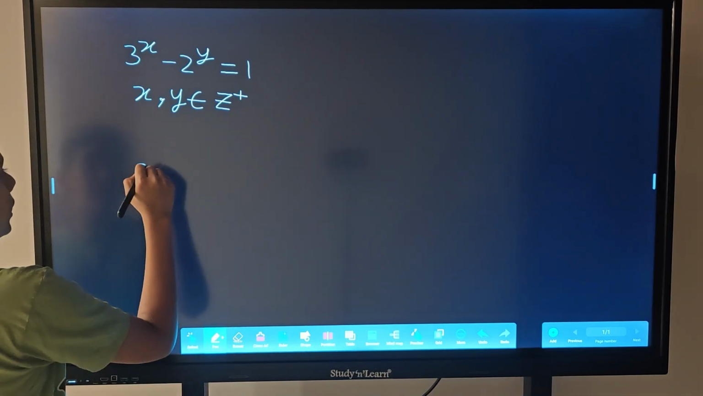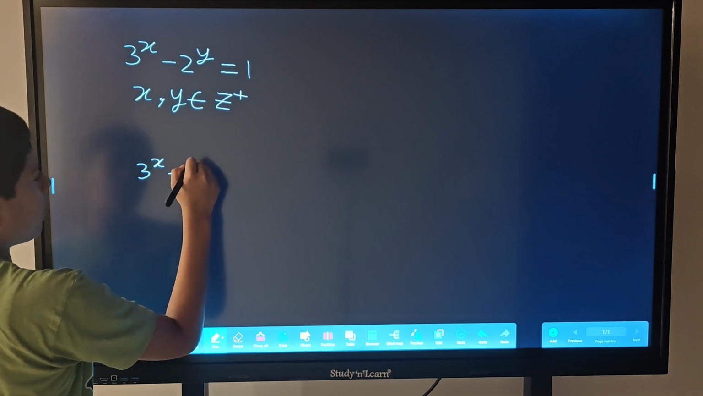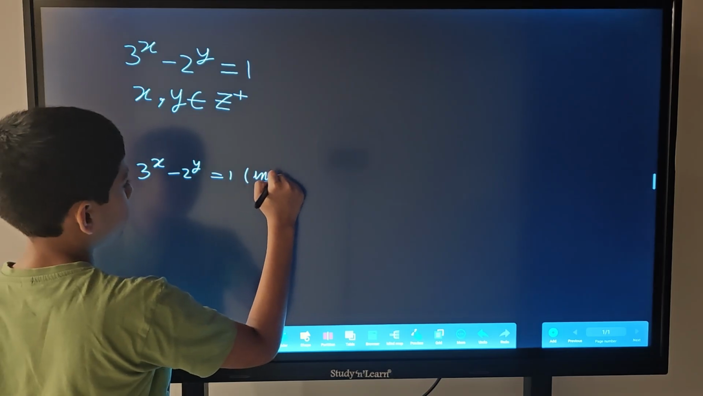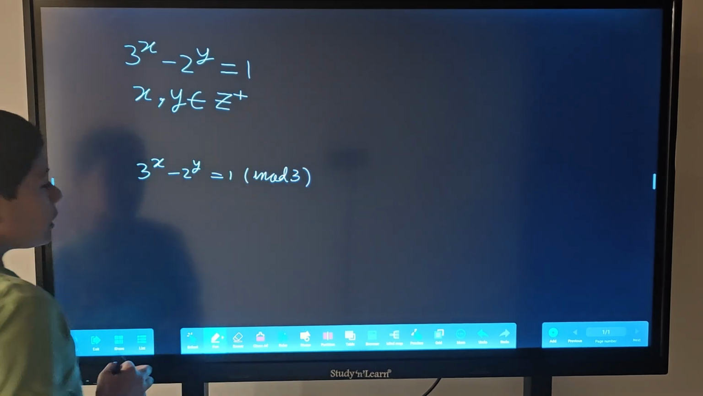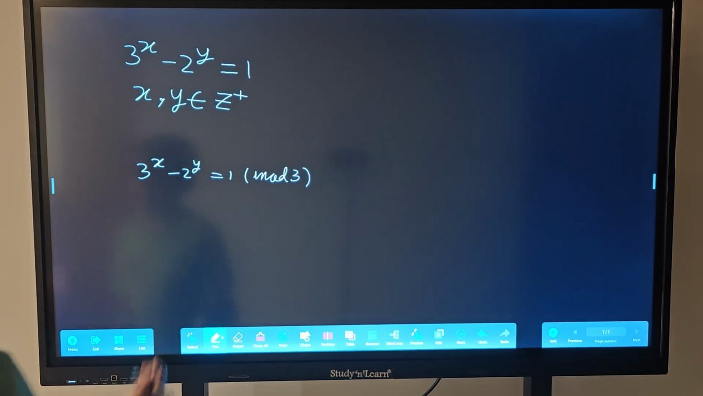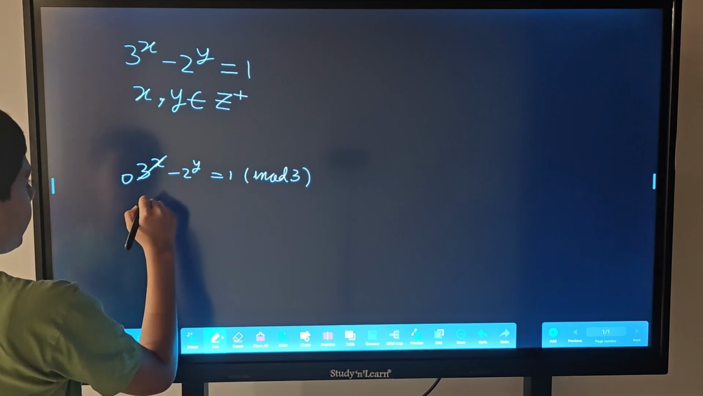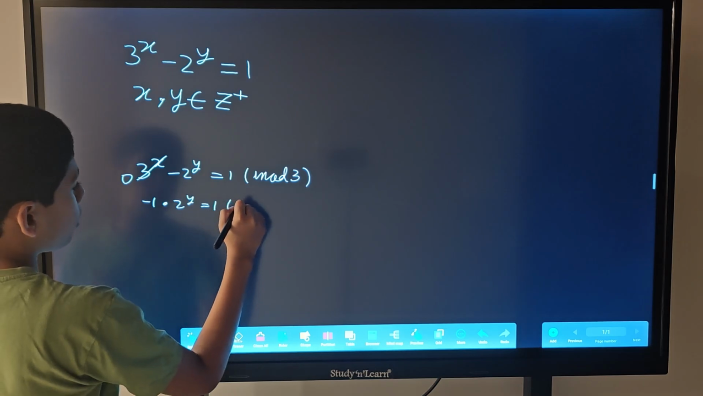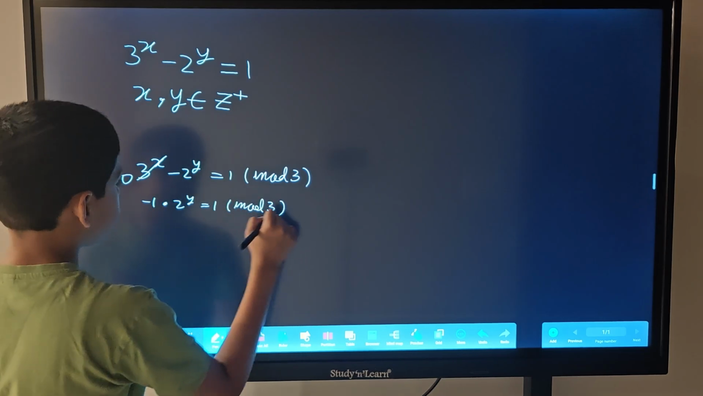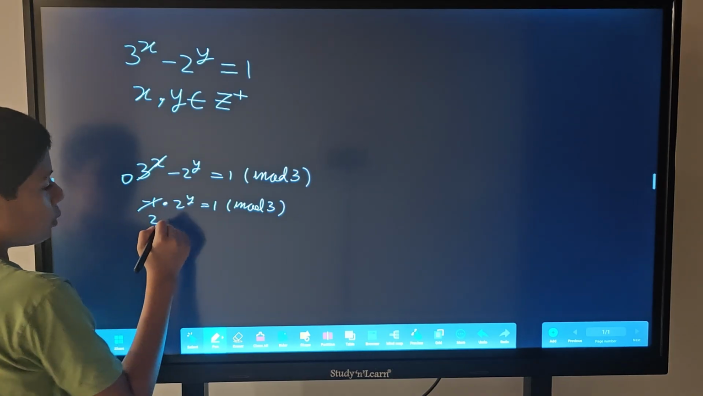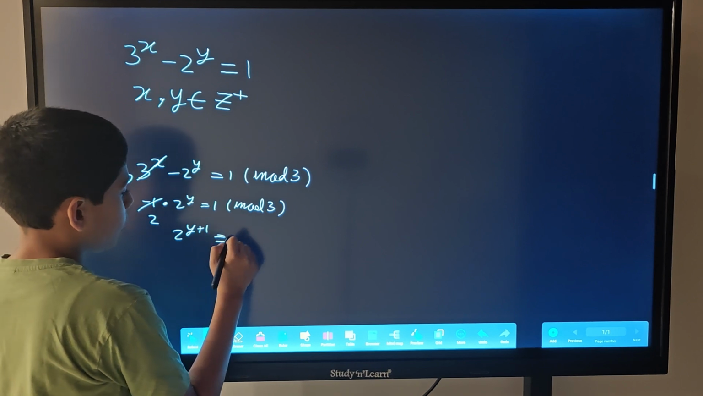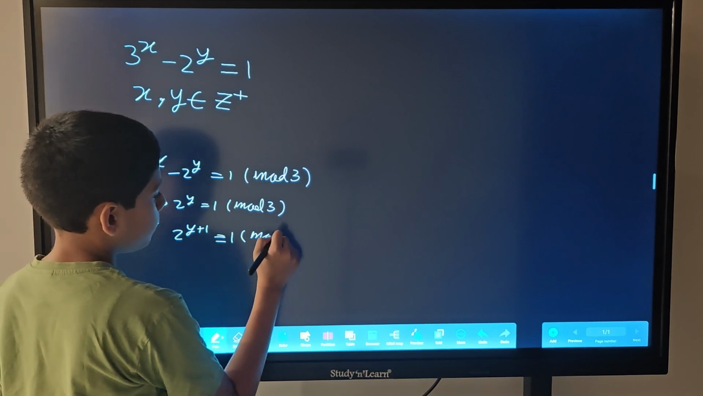So what we'll do here is take 3 to the power x minus 2 to the power y equals 1 and apply mod 3 on both sides. Now since 3 to the power x is always divisible by 3, we get a remainder 0 here. For minus 2 to the power y, we can write that as minus 1 times 2 to the power y, which is equal to 1 modulo 3. We can write the minus 1 as 2, adding 3. So you get 2 to the power y plus 1 is congruent to 1 modulo 3.